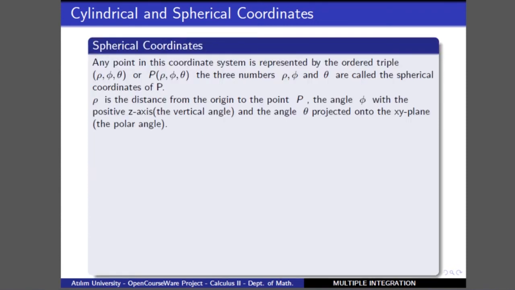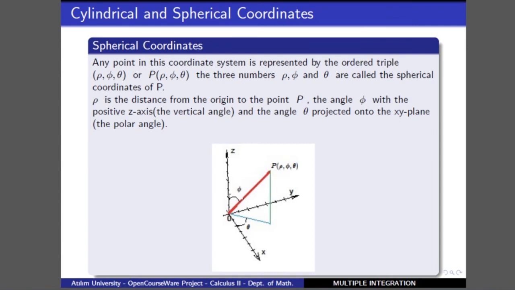For the spherical coordinate system, we use three different types of variables, rho, phi and theta. If you again consider the same type of diagram, if you take any point in space, what do we mean by rho, phi and theta? Rho is the distance of the point from the origin. Phi is measured vertically, that is, it is the angle measured from the positive z-axis through this ray. And theta is measured in a very similar way to that used in polar coordinates.